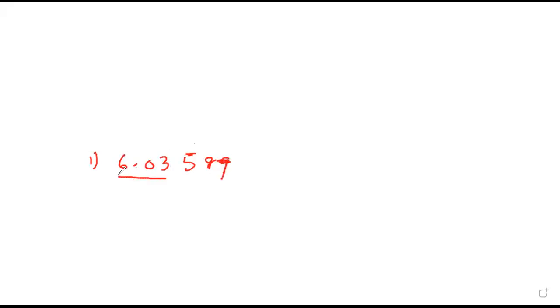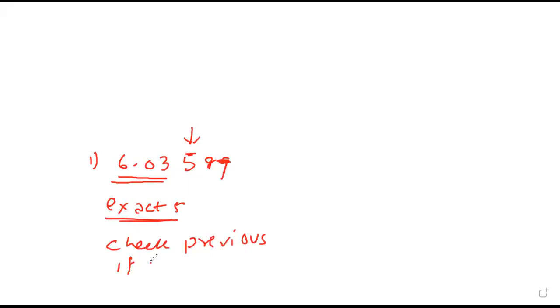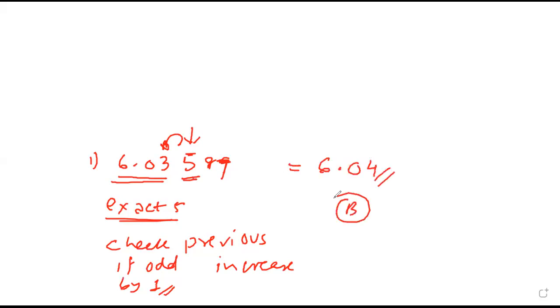When you want the answer up to 2 decimal places, we see the third one. The third one is exactly 5. Then what to do? Check the previous one. This is the rule, no? Check previous. If odd, increase by 1. So this is 5. This is odd. So increase by 1. 6.04 is the required answer. Okay.